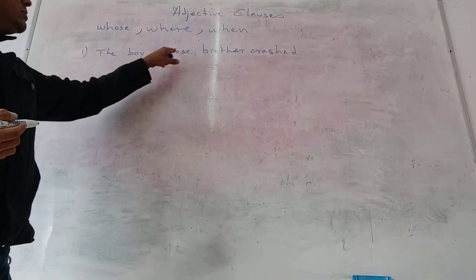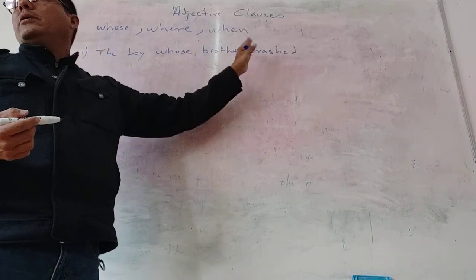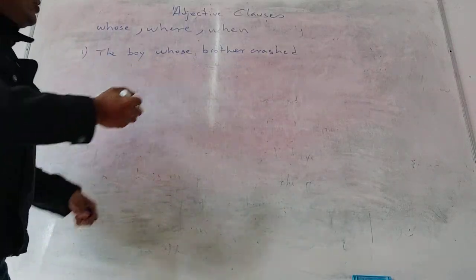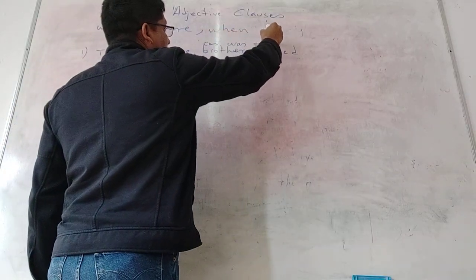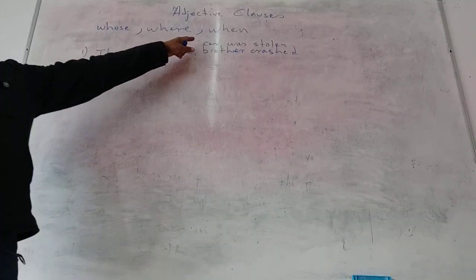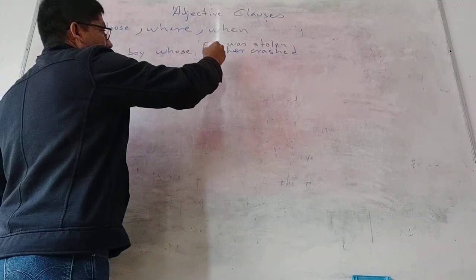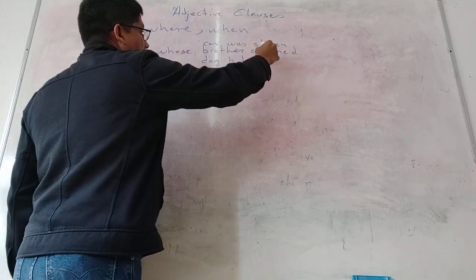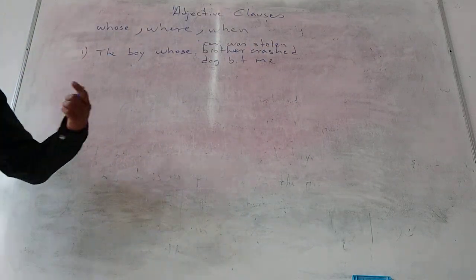It can be a person. El muchacho que su hermano chocó, o cuyo hermano chocó, or the boy whose car was stolen, el muchacho cuyo carro fue robado. It can be an object too, or it can be an animal. The boy whose dog bit me, el muchacho que su perro me mordió, cuyo perro me mordió.